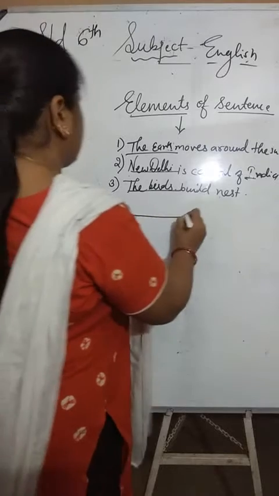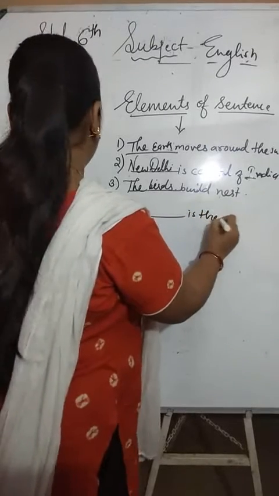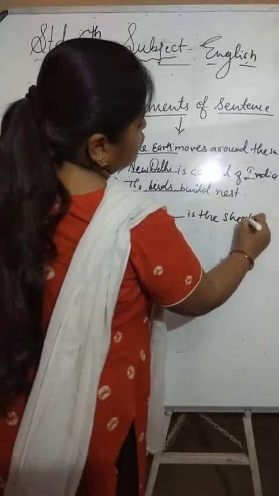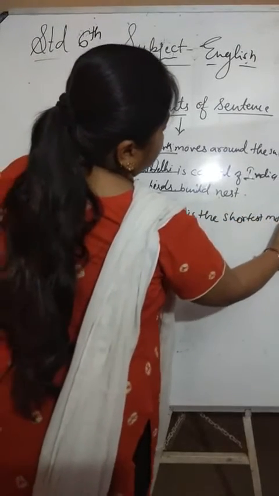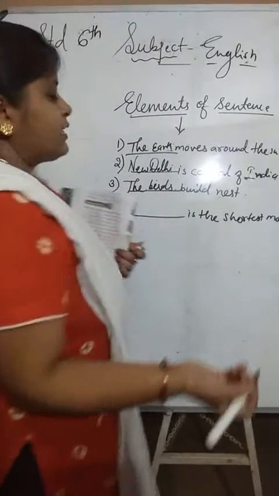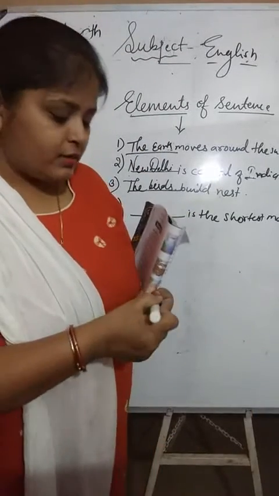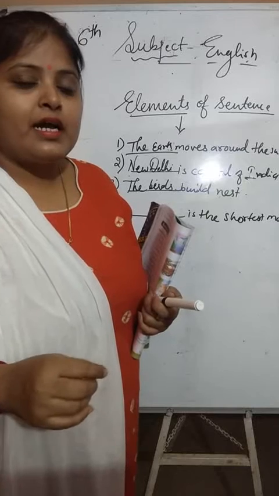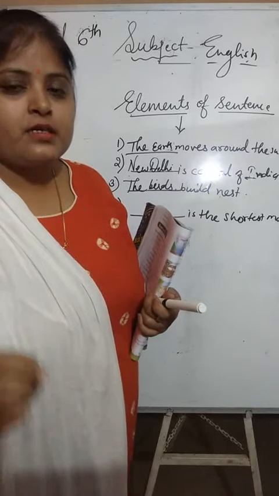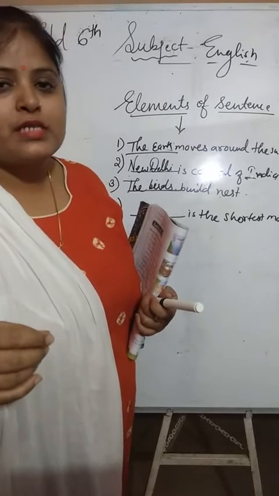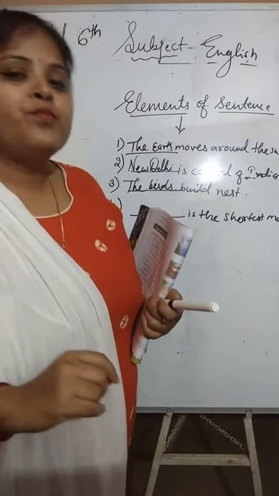Now the fourth is "dash is the shortest month." There are 12 months in a year. Some months have 30 days, some have 31 days.